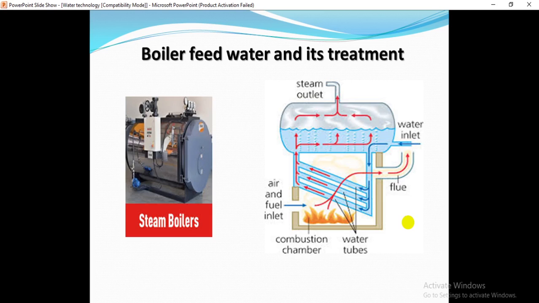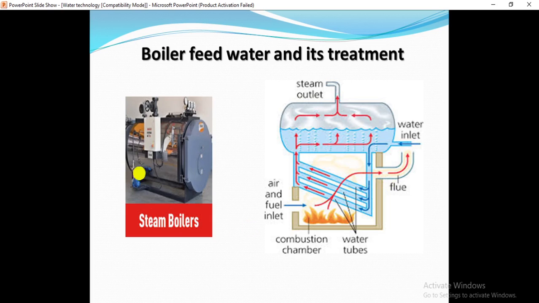Today's topic is boiler feed water and its treatment. Boilers are used in industries to generate steam from water, which can be used in different industrial fields. As an engineer, we need to know how boilers work, what problems occur in boilers, and what treatments we have to apply. You need to know these things perfectly. So today's topic is boiler feed water and its treatment.